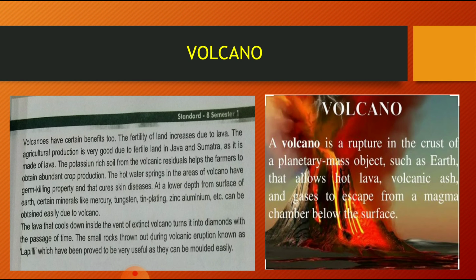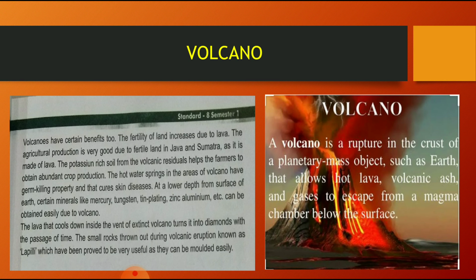So we know that gems and diamonds are very precious jewelry. These are made from stones only, right? And here you can see that everything we are getting is from the earth's surface or from inside it. Whatever benefits we are enjoying now, whatever jewelry we have, is from the earth's crust only. You can just see the picture over here. A volcano is a rupture in the crust of a planetary mass object, through which hot lava, volcanic ash and gases escape from the magma chamber below the surface. I was reading that from the picture given to you. So we all know how a volcano takes place and how it is beneficial to us.